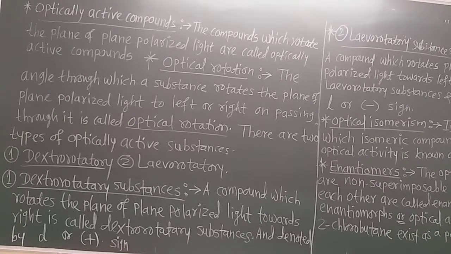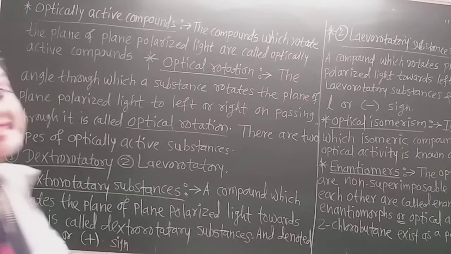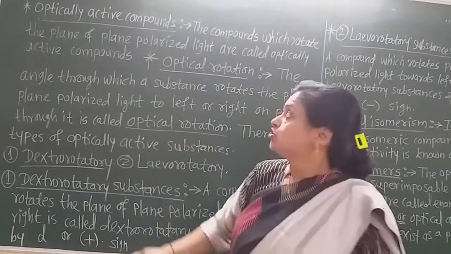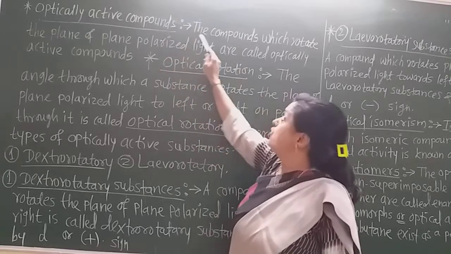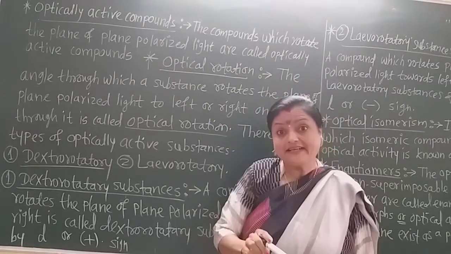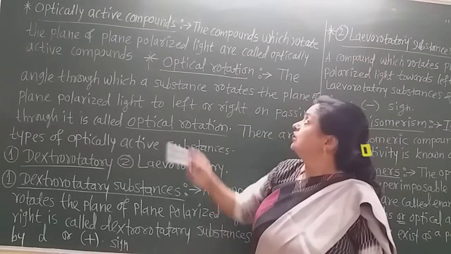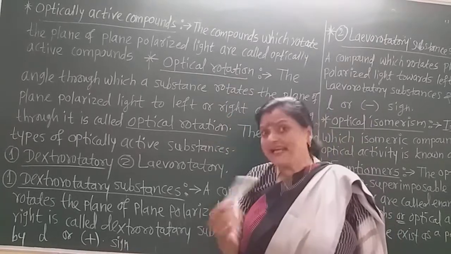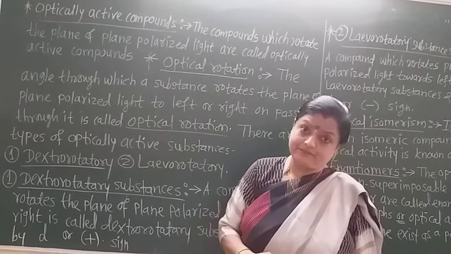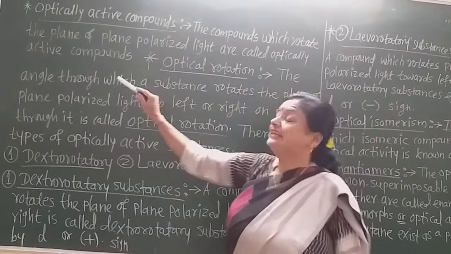Now we just learn about optical activity. Again we learn the definition of optically active substances or compounds. The compounds which rotate the plane of plane polarized light to the right hand side or to the left hand side are called optically active compounds.